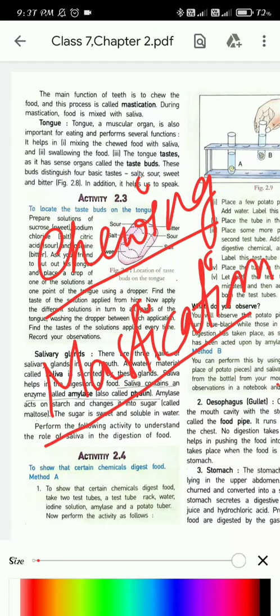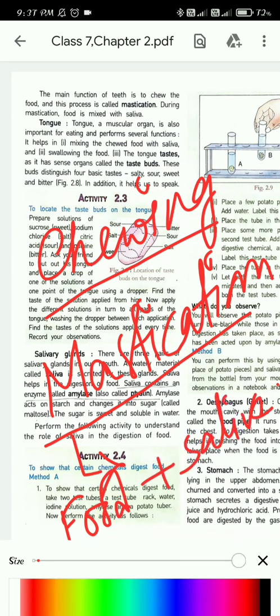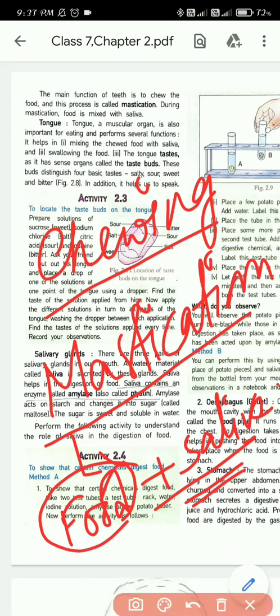Mastication means food mixed with saliva. The food will not be dry. It will be mixed with saliva and moistened. That process is called mastication, and it is very important in the process of digestion.